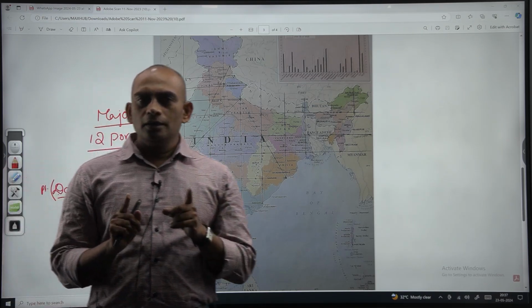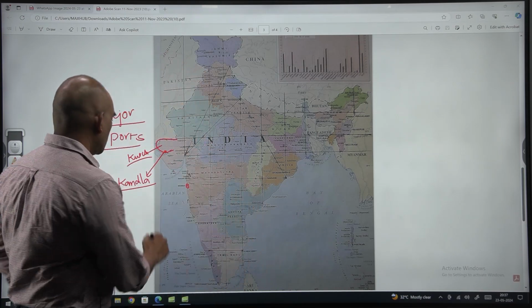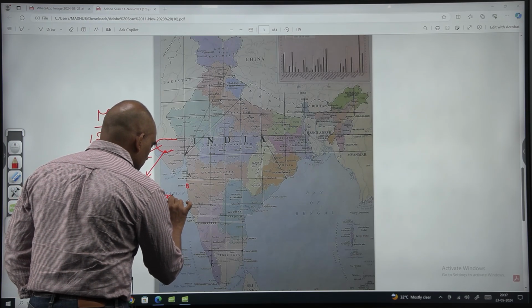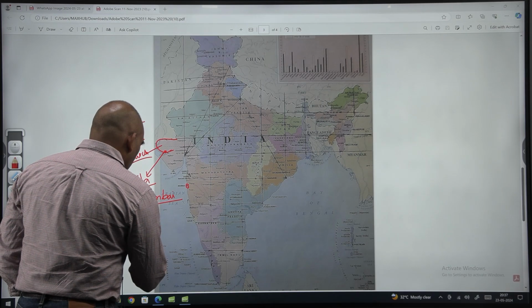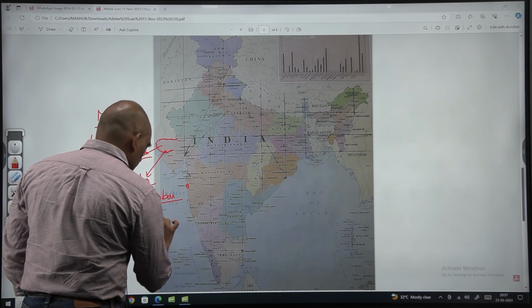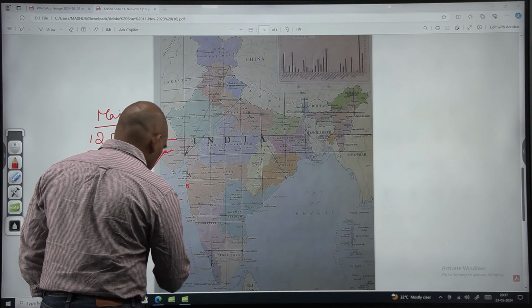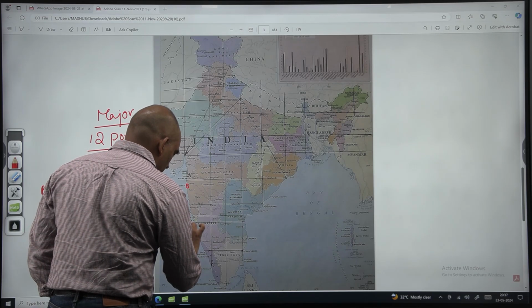And look at Maharashtra. In Mumbai, there are two ports. One is Mumbai port, and another one is Jawaharlal Nehru Port Trust.